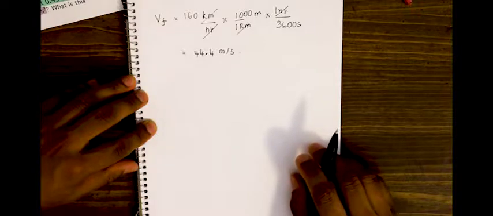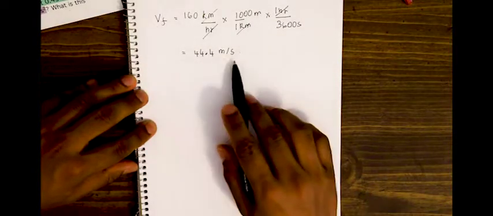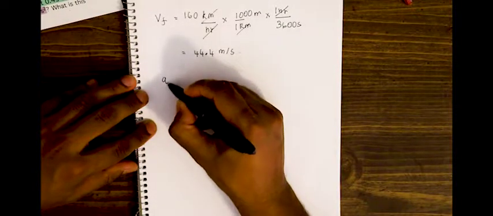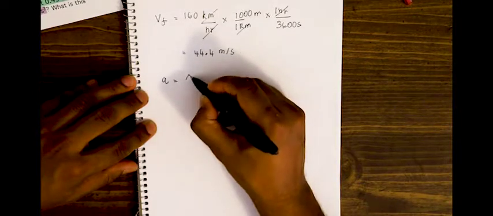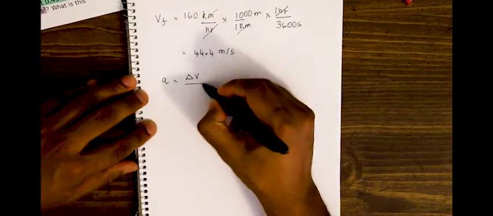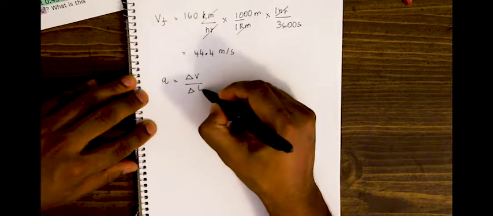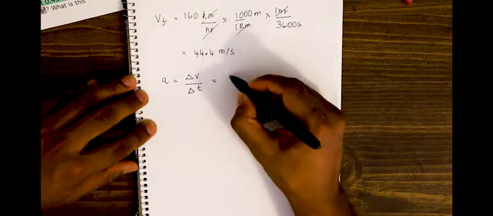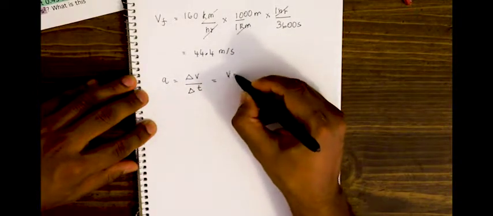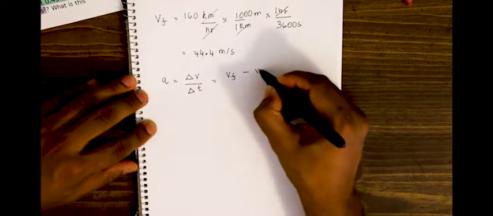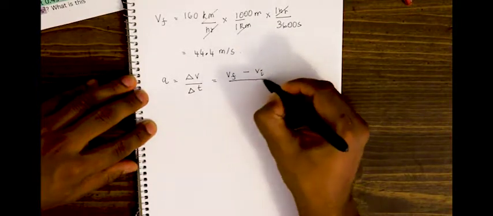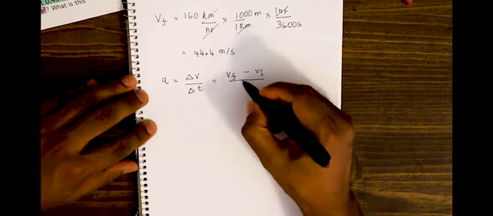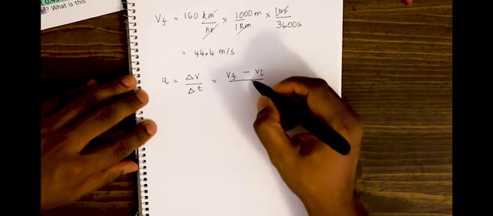Now we are asked to find out acceleration. So the formula for acceleration is change in velocity over change in time. Change in velocity is our final velocity minus our initial velocity, which is rest, over our final time minus our initial time.